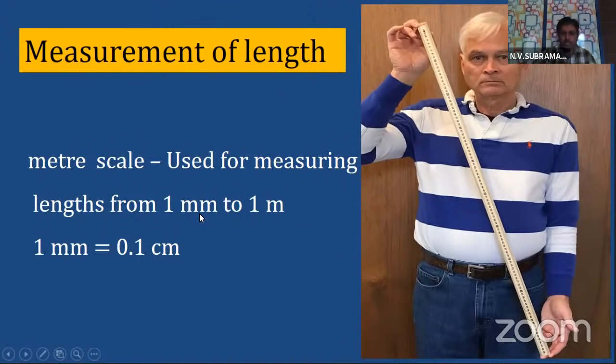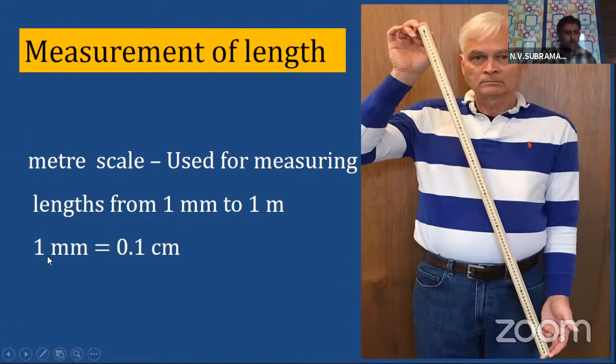1 millimeter is the least measurement you can make with this scale. What is the highest measurement you can make? 1 meter. 1 meter means 100 centimeters. So here I want to tell one important thing. This measuring instrument, which is nothing but the scale, what is the least value this can measure? 1 millimeter. Less than 1 millimeter, can it measure? No, it cannot measure less than 1 millimeter.